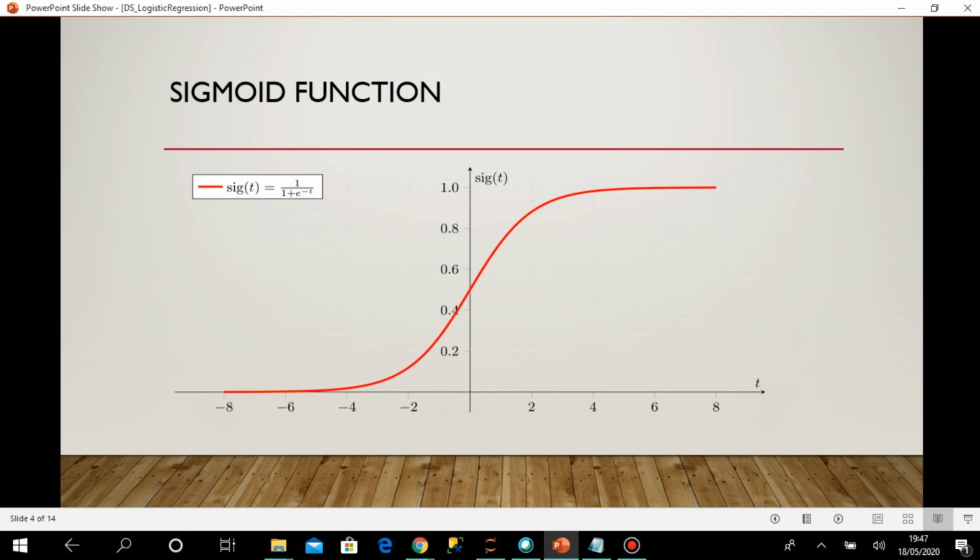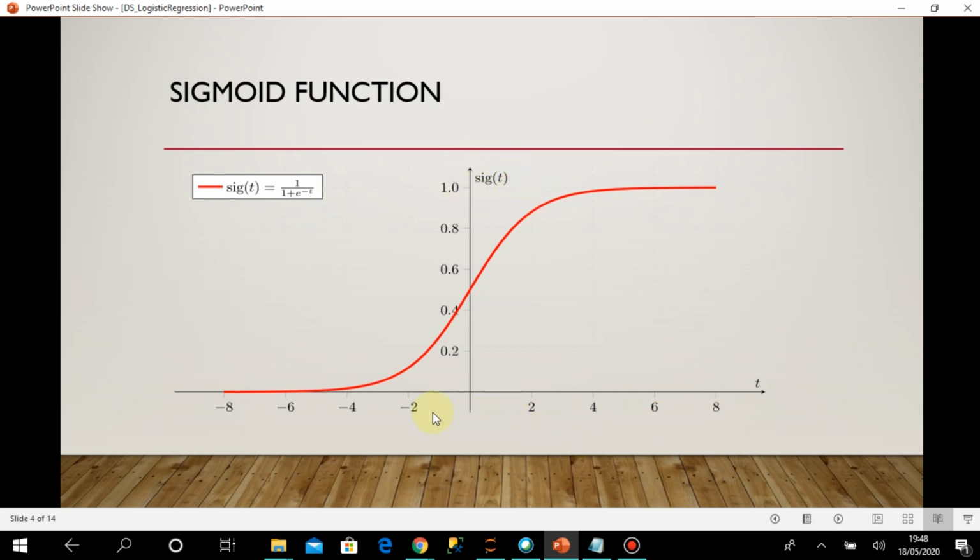Here we use the sigmoid function. The function says sigmoid of t equals 1 by 1 plus e to the power minus t. If you see the graph, in the x axis we have plotted t and in the y axis we have plotted sigmoid of t.